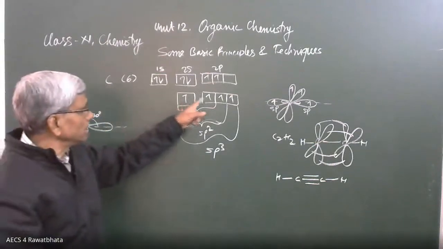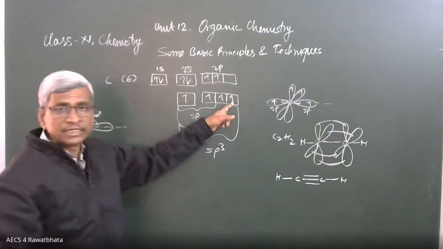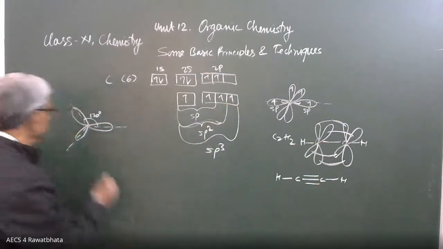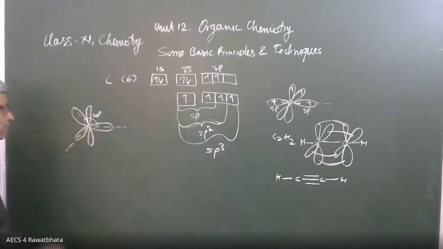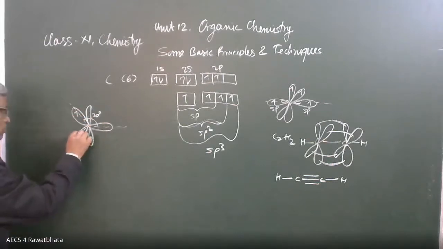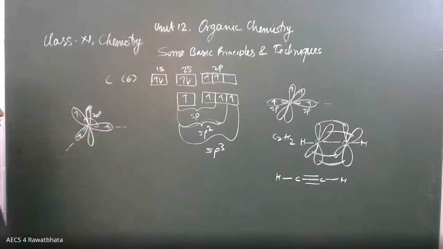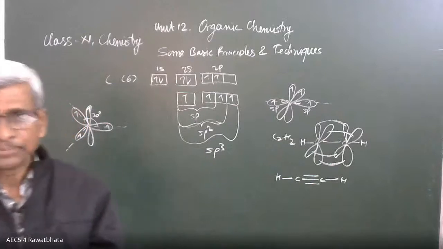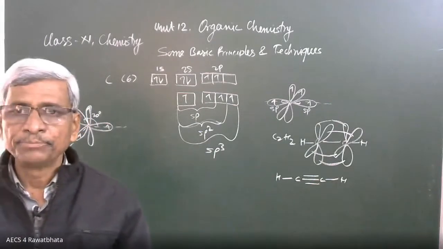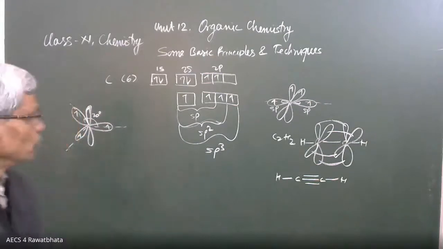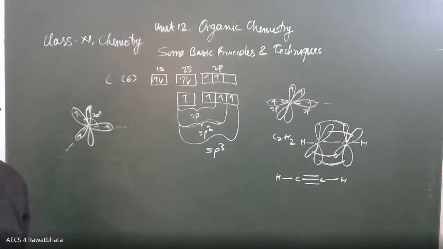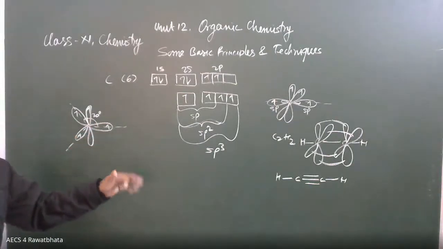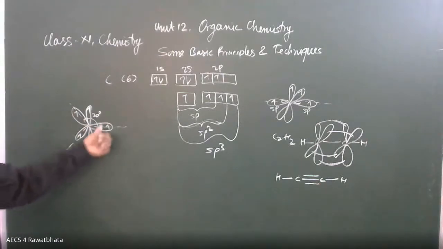This is the s orbital. These are the two p orbitals. One p orbital remains there, which is unhybridized. So this is the fourth orbital, the p orbital, unhybridized. Electrons: here is one electron, here is also an electron, and one electron, and here is also. Of these four orbitals, three are of the same type, sp2 hybrid orbitals, and the fourth one is a pure p orbital, and they are going to form sigma and pi bonds. Okay, beta? The compound having sp2 hybridization is going to form a trigonal molecule.